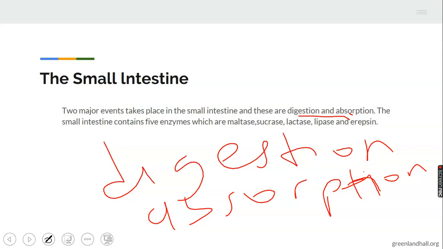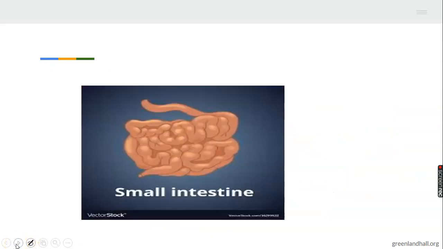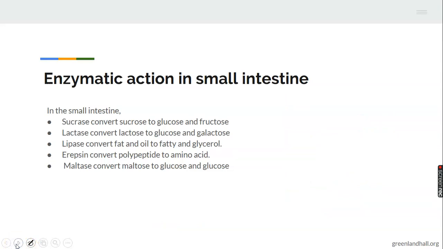The small intestine contains five enzymes, you can see, which are maltase, sucrase, lactase, lipase, and erepsin. Five good enzymes. In the duodenum, we have three enzymes, but right here in the small intestine, we have five. Each of them acts on different food material. So let's look at how they act on different sugars. There's a diagram of the small intestine. Then let's look at the enzymatic action in the small intestine.